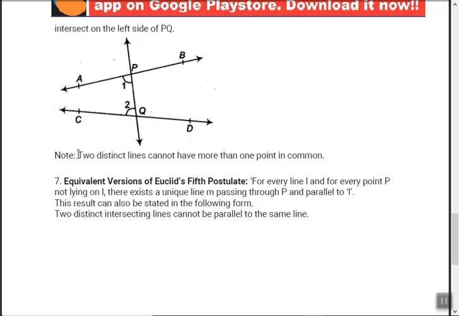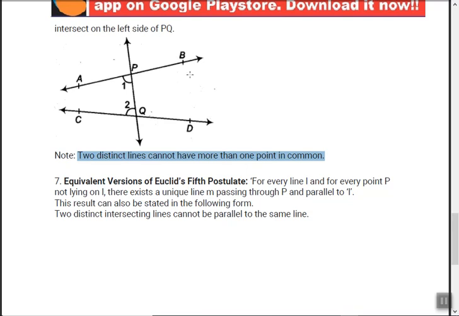Two important points. Two distinct lines cannot have more than one point in common. See this, AB and CD. How many points can these two lines have in common? Suppose you extend them, this is extended over here, this is extended over here, so they will cut somewhere and here it will be a common point. So only one common point they will have.